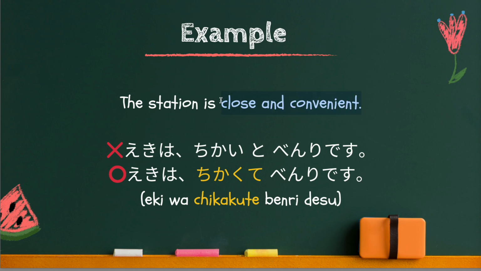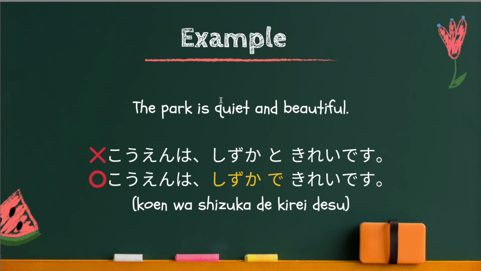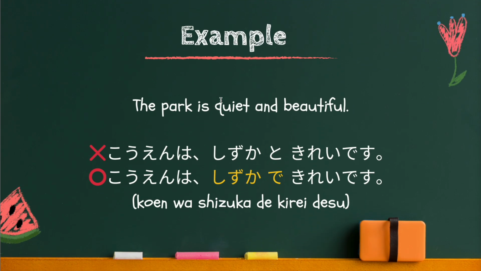Let me show you one more example. The park is quiet and beautiful. Again, you cannot say like this. 公園は静かときれいです。This doesn't work. Because quiet and beautiful, those are adjectives. You have to use the te form.